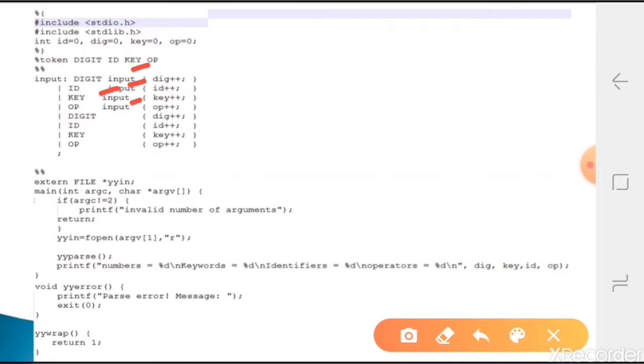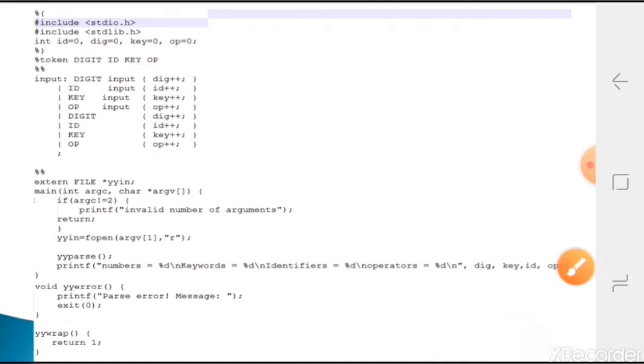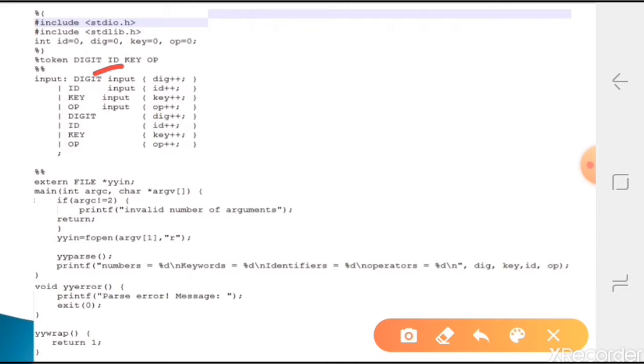Whenever we identify a digit, the variable we initialized to 0 is incremented. Like that, the corresponding 4 variables we declared keep on being incremented. This is our rule section.